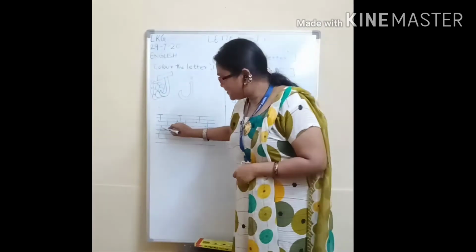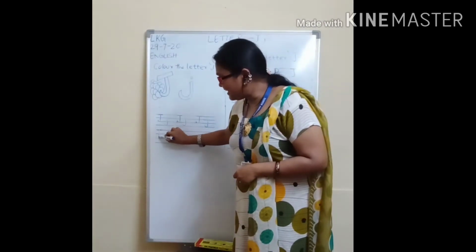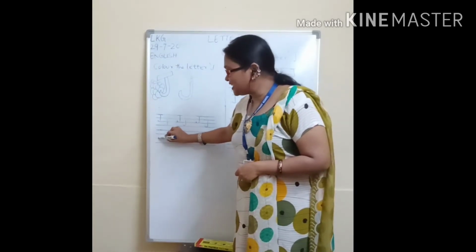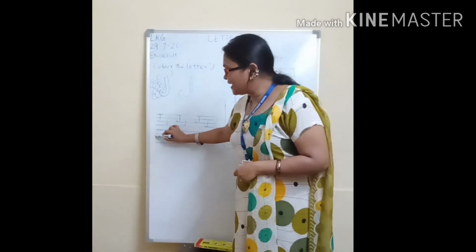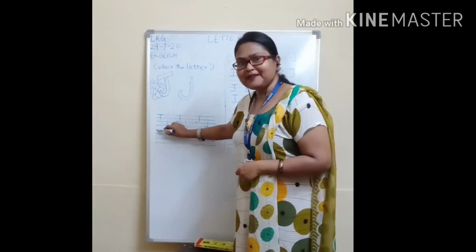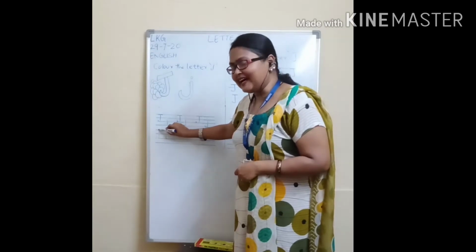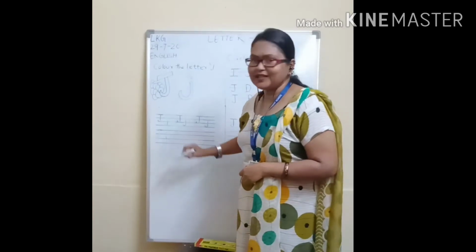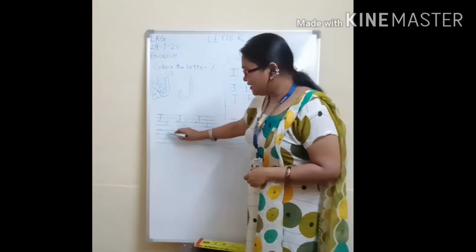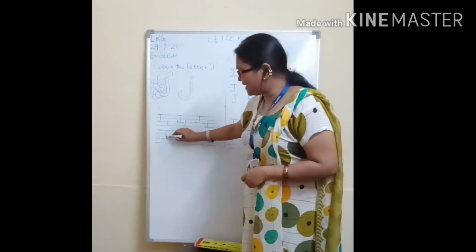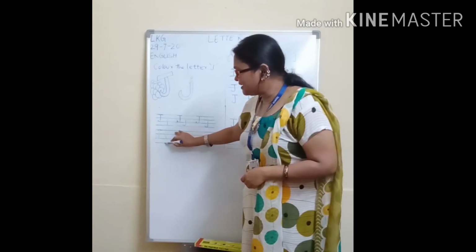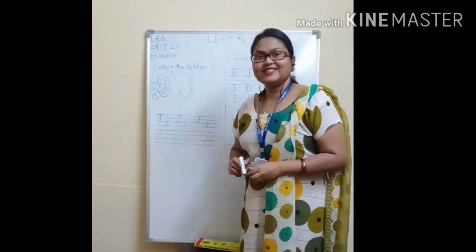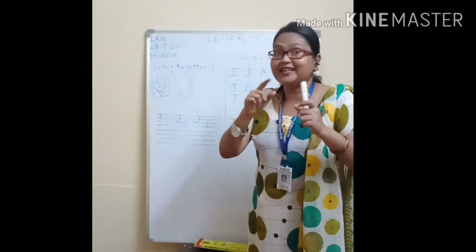So let's start. J. Standing line from red top line to bottom blue line, touching the blue bottom line, make a curve and a sleeping line on red top line. This is our J. And how to write small letter J? From top blue line, make a standing line to the bottom red line and a curve and a title. This you know because you have written it in the book.